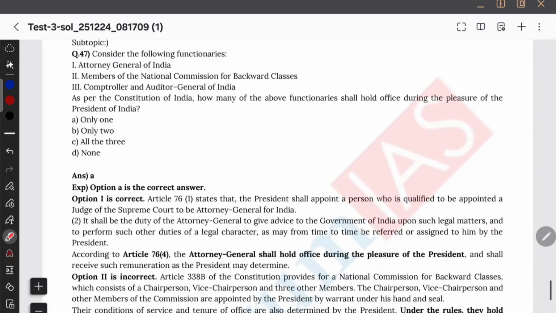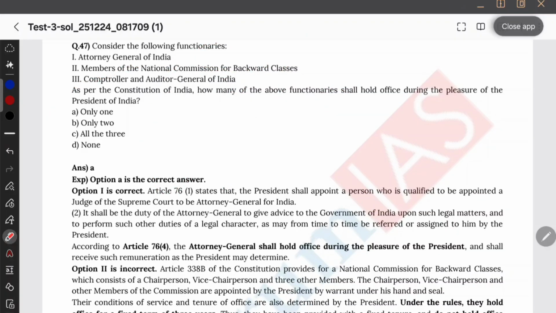How many of the following hold office during the pleasure of President? Attorney General of India, CAG. क्या pleasure of President है CAG? नहीं, he is independent ना. Just remember whether they are having fixed tenure. That will make you clear if they are working at the pleasure or not. AGI का मुझे कोई tenure याद नहीं आ रही है, so yeah, it's pleasure of President.